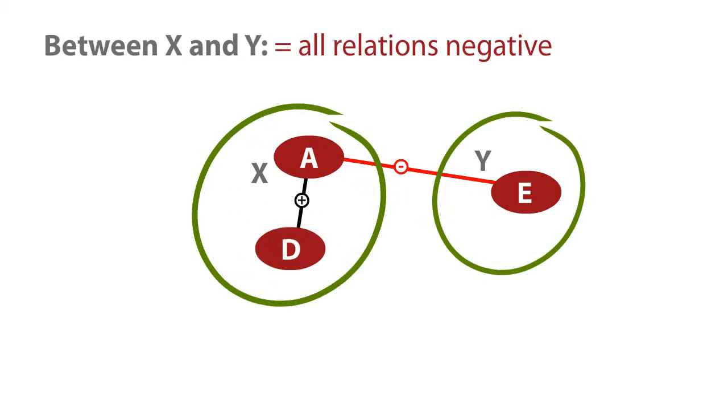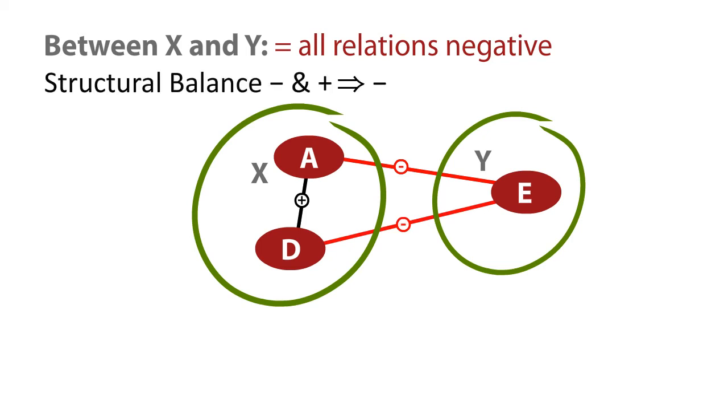The final piece we have to do is wonder about all the edges between X and Y. And again, A has negative relations to every node in Y, but do A's friends necessarily also have negative relations? So again, we think about one of A's friends, let's say D, and one of A's enemies, let's say E, and we have to wonder about what's the relation between D and E. But as we have seen in the previous two cases, there's a triangle here, A, D, and E, a balanced triangle with a negative and positive edge. There's only one kind of balanced triangle like that, and indeed the third edge must also be negative.